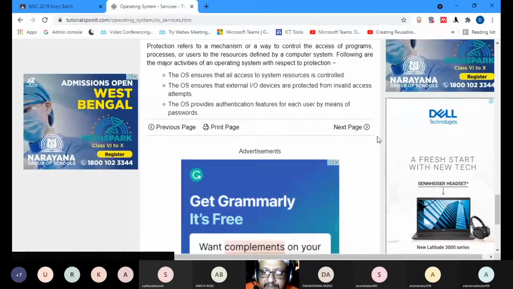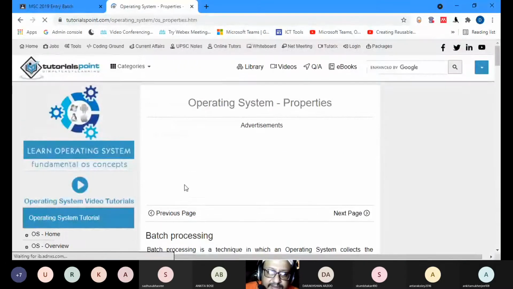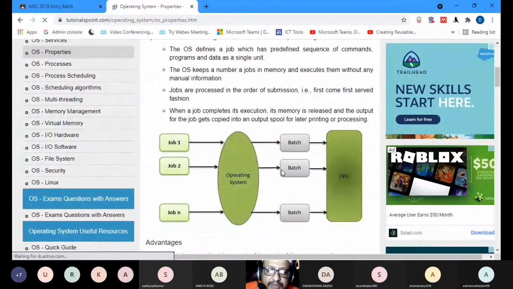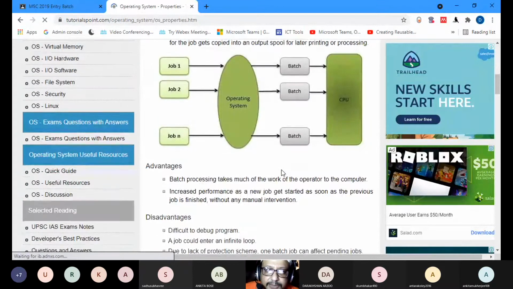Then we come to the next part, that is processing. We studied batch processing: job 1, job 2, job 3, or whatever is sent to an operating system. There are 3 batches of jobs coming. They are sent to a CPU, and then the 3 batches are done one after the other. It takes much of the work of the operator away to the computer. That is batch processing. So all the 3 batches are taken over here.